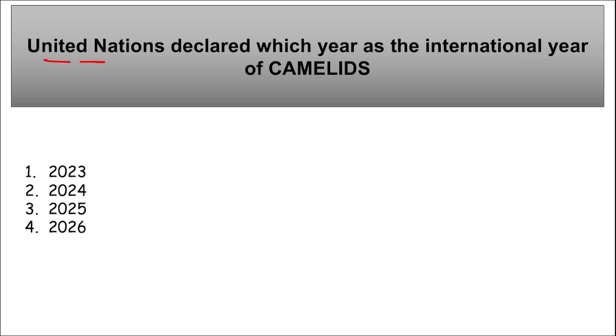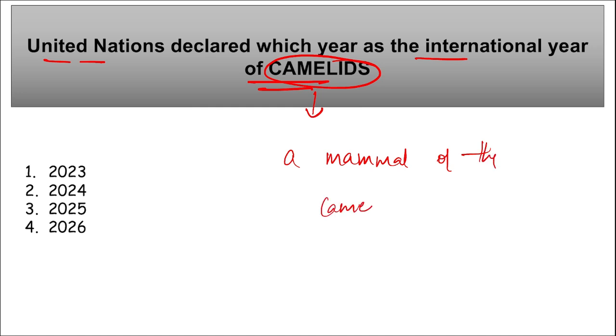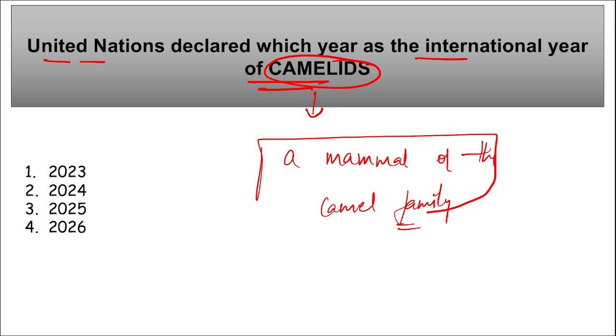Next, UN declared which year as the International Year of Camelids? Now, what is this? Camelids. Remember, it is a mammal of the camel family, a mammal of the camel family, that is your camelids. They are the only current living members in the suborder Tylopoda. That is basically the scientific term. Just remember in simple terms that a member of the camel family is your camelid.